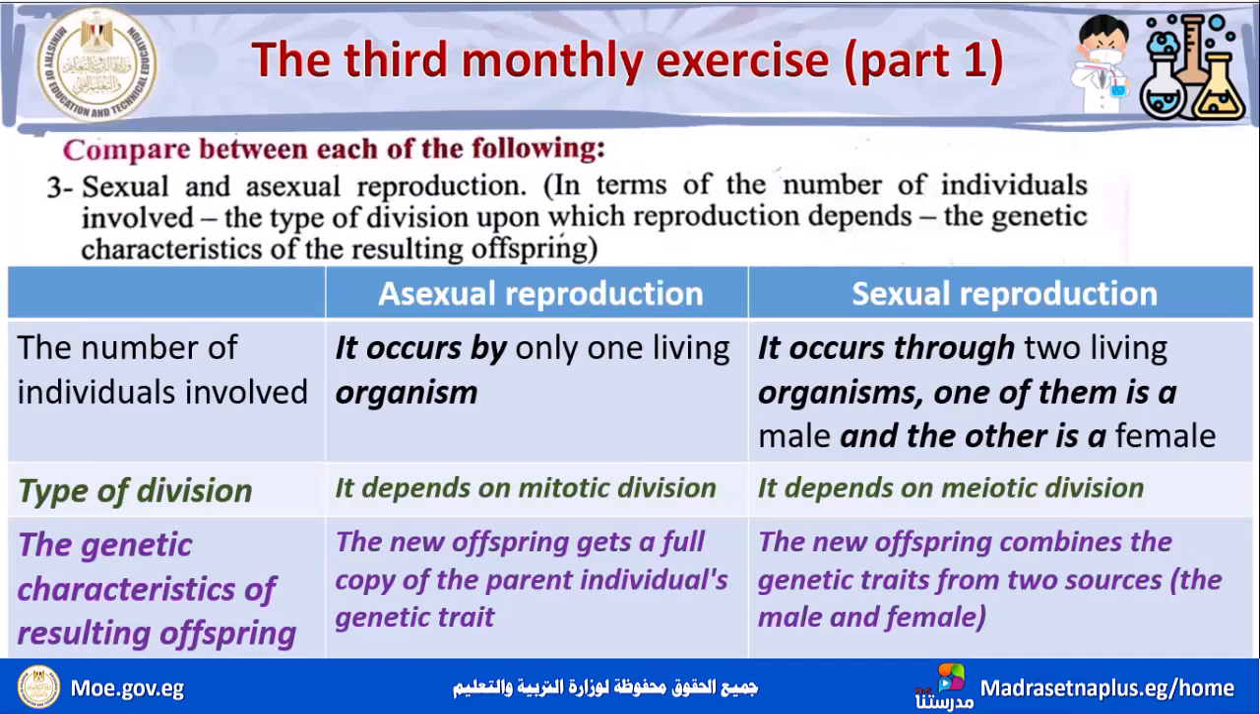According to the genetic characteristics of resulting offspring, in asexual reproduction, the new offspring gets a full copy of the parent individual's genetic traits. While in sexual reproduction, the new offspring combines the genetic traits from two sources, the male and female.